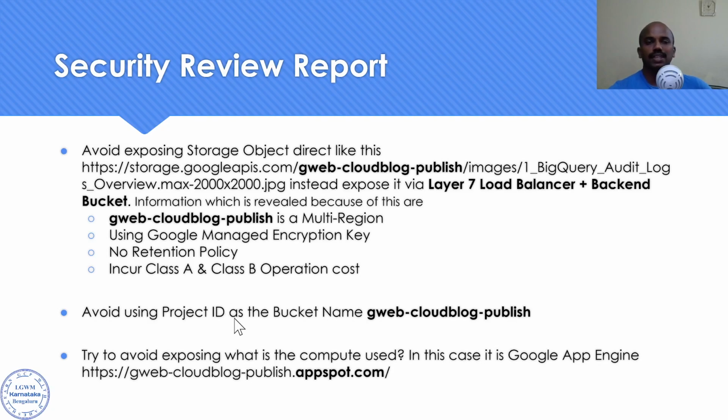Avoid using project ID as a bucket name. I showed you the bucket naming convention, and they are using this, so this is against best practices. And the last part: try to avoid as much as possible disclosing your backend compute option, whether you're using virtual machines, Kubernetes Engine, App Engine, or Cloud Run. You don't need to disclose that to the outside world. But in this case, we were able to easily see that it was using App Engine.